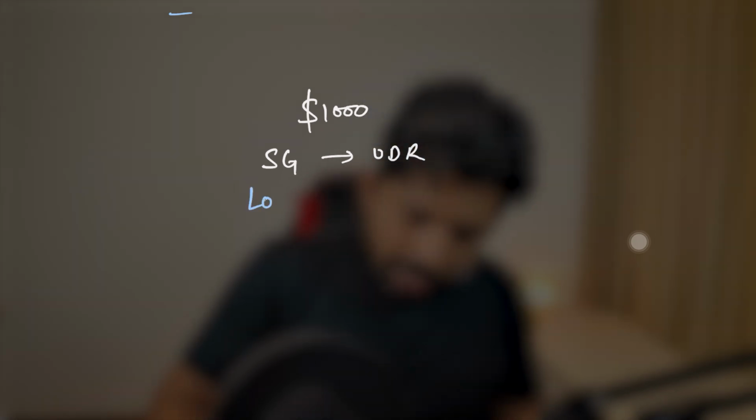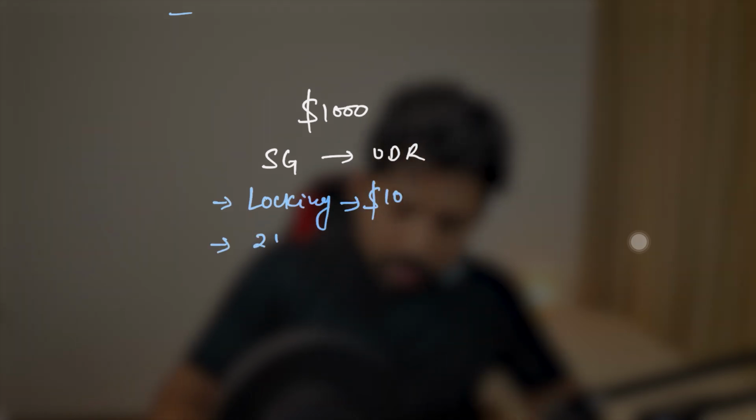For example, let's say the ticket is for $1,000 from Singapore to Udaipur, right? And I am giving a locking price of $10 so that I can book the ticket in next 24 hours.